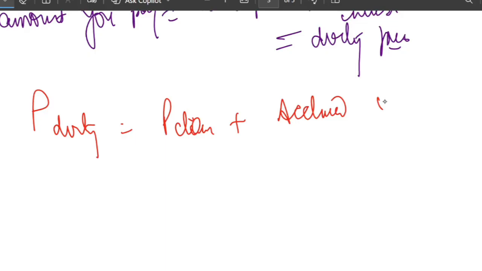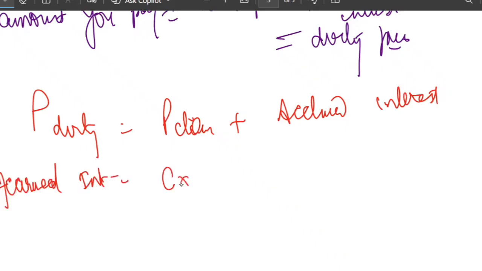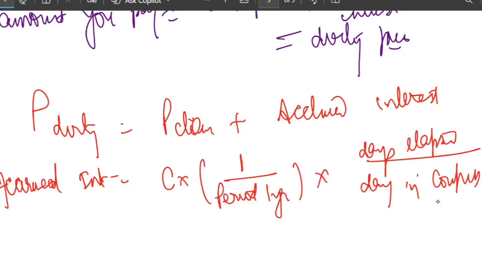So how to compute the accrued interest? Let's see. It is C times 1 upon periods per year, multiplied by days elapsed, divided by days in coupon period. This is how we compute it.